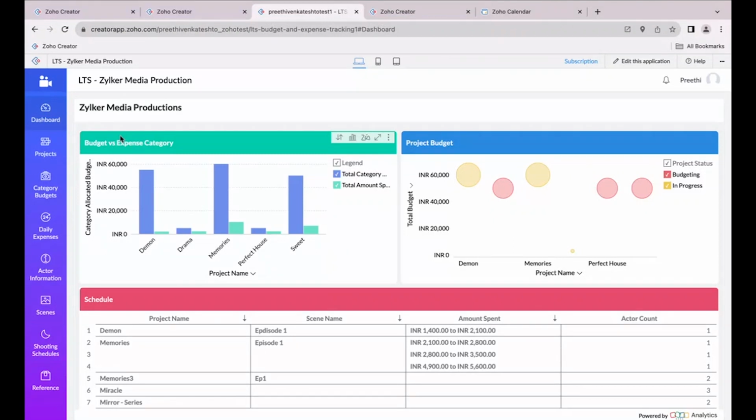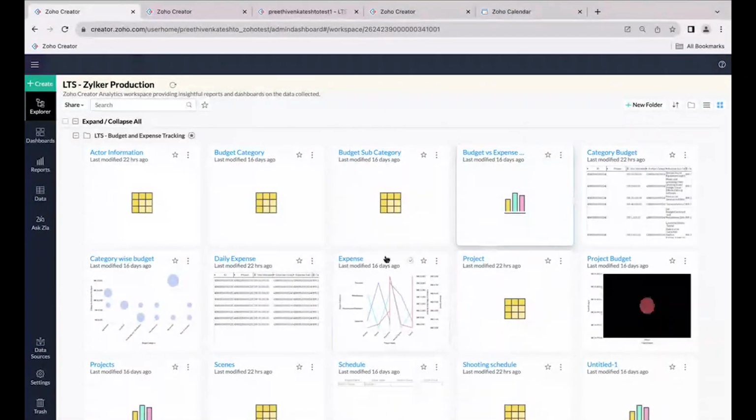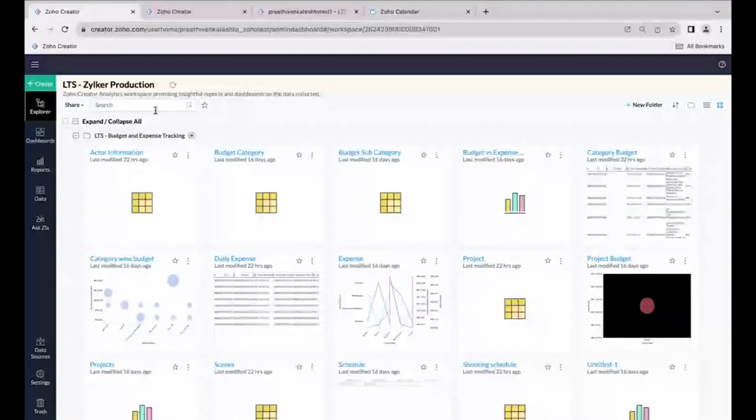So, BI and analytics creator. Since we are managing all the budget and expenses, it is mandatory for us to see the analytics in a very detailed way, since we need to have a track of what is happening in our application, right? For that purpose, we have created a solution with the BI and analytics creator, which is available in the creator dashboard. You can see all the reports I have embedded from the application we saw till now. In our application we saw the projects module, category wise budget, subcategories, budget versus expense.